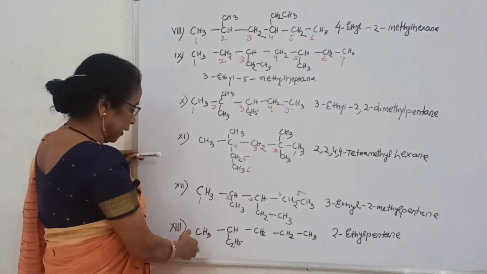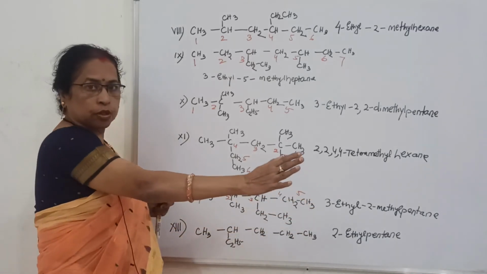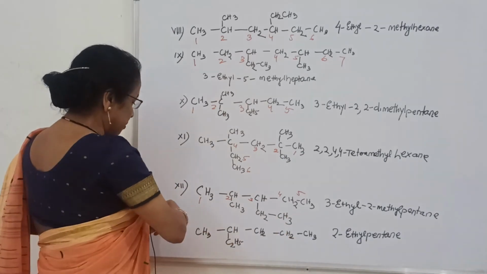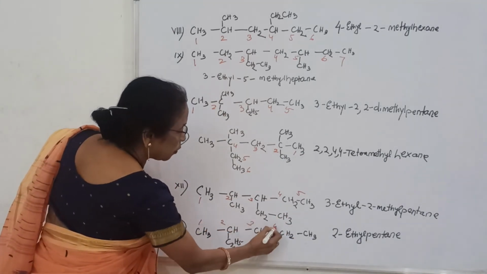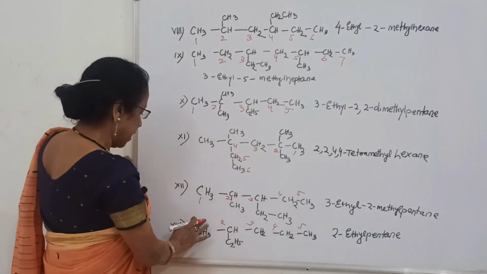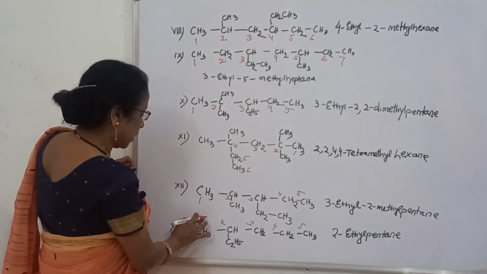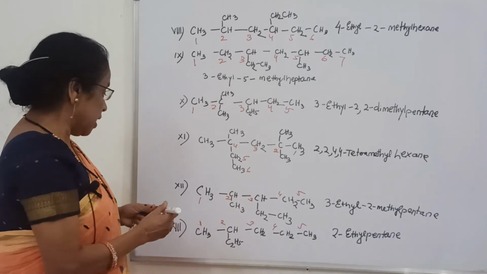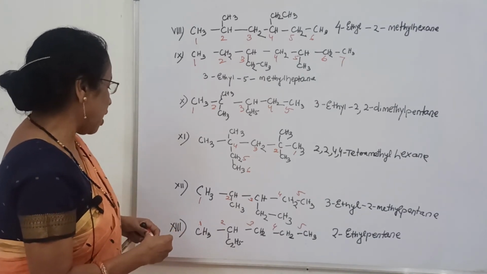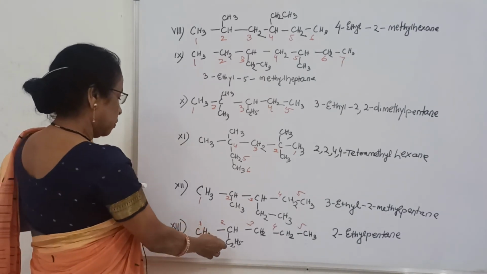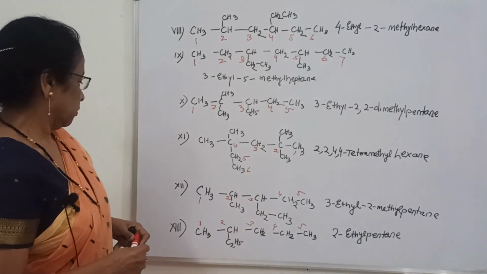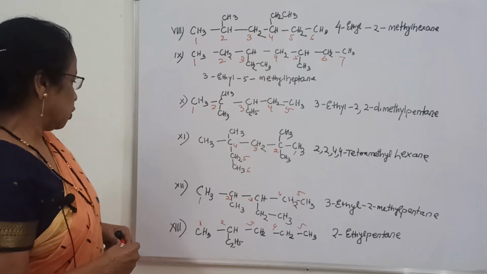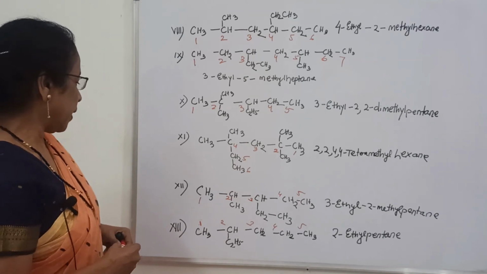Now here you can see this side there is no substituent, right side there is no substituent, and the left side has the ethyl group. So again write 1, 2, 3, 4, 5. 5 in pentane, and in 2 position there is an ethyl group, and that is why it is 2-ethyl pentane.